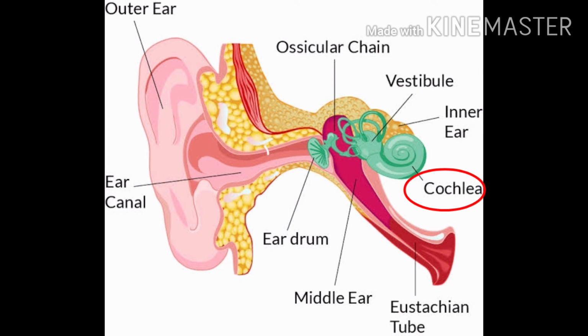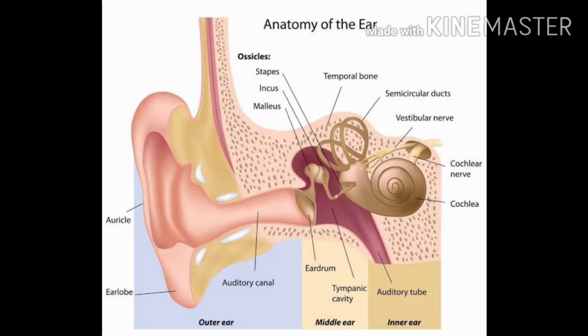Cochlea is a spiral-shaped structure. It has three parallel tubes called scala vestibuli, scala media, and scala tympani. The first two are separated by the vestibular membrane. The second and third are separated by the basilar membrane. Scala vestibuli and scala tympani are filled with perilymph. Scala media is filled with endolymph. It contains the organ of Corti and tiny cells called primary sensory cells. Cochlear nerve fibers form the cochlear nerve. The vestibular and cochlear nerves join together and form the auditory nerve.